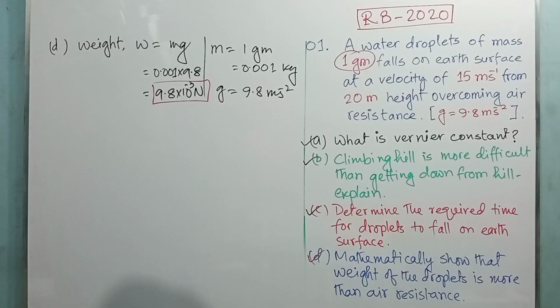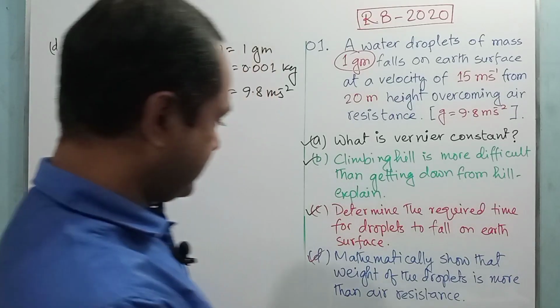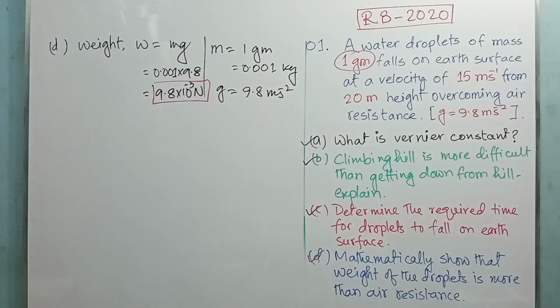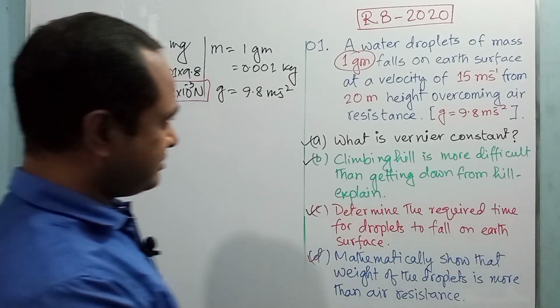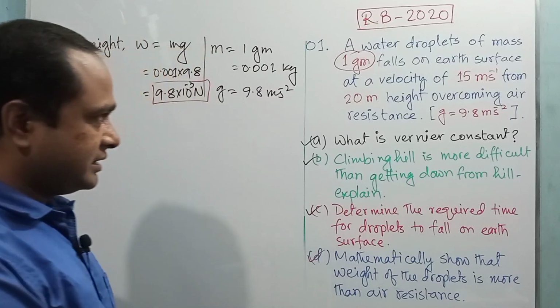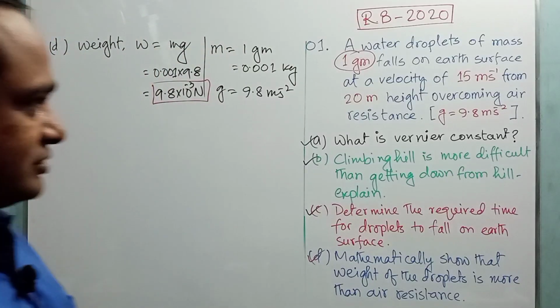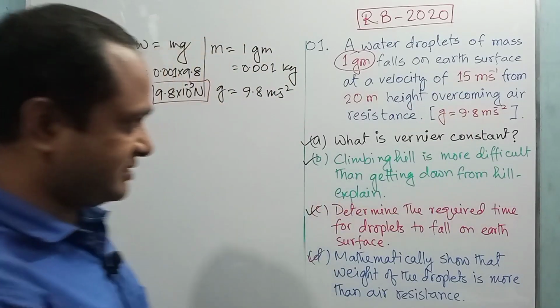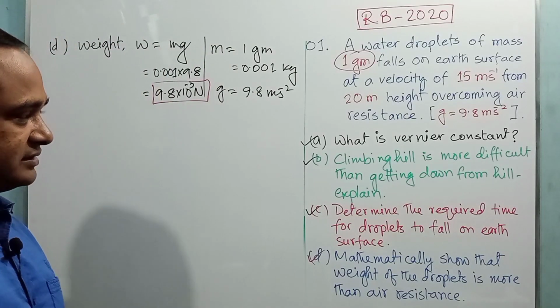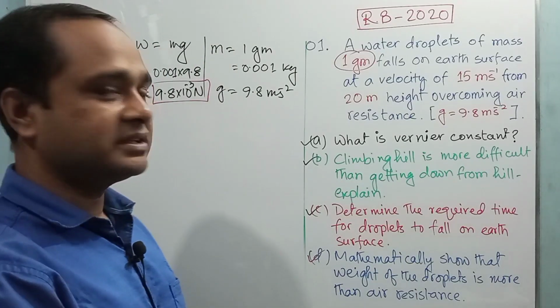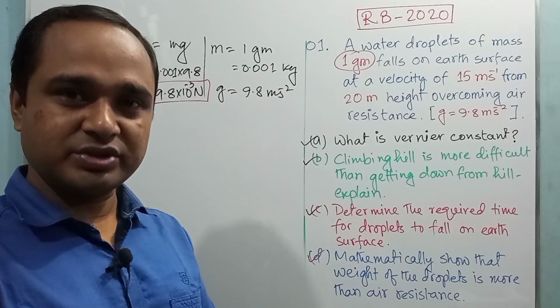Now we have to calculate the air resistance. That is, when the water droplet starts from 20 meter height, it travels 20 meter and gains a velocity of 15 meter per second. So in this path it maintains a uniform acceleration due to air resistance.